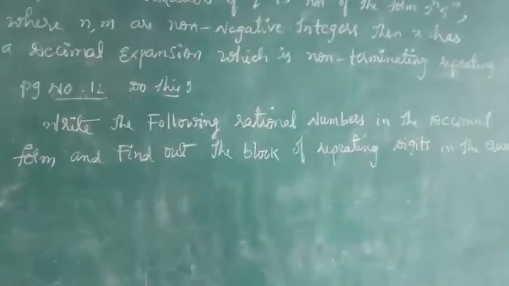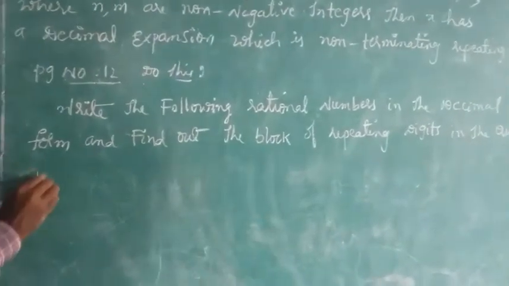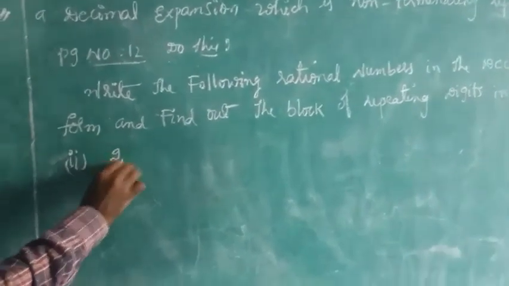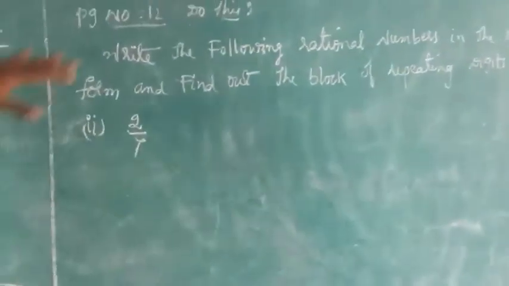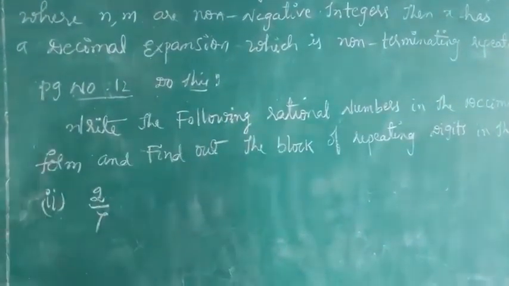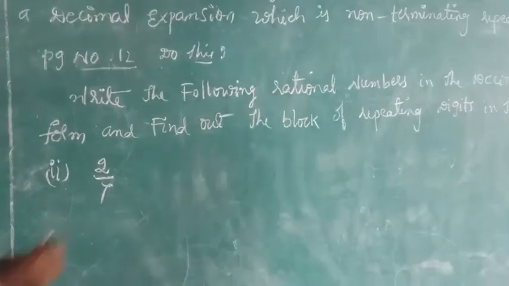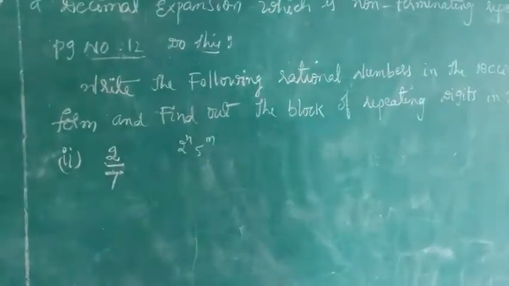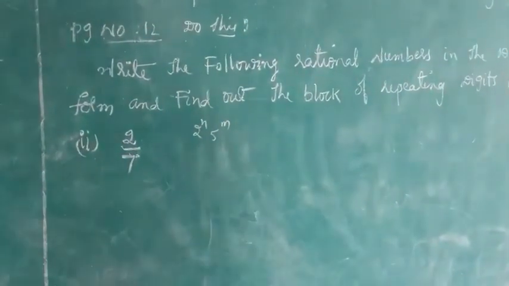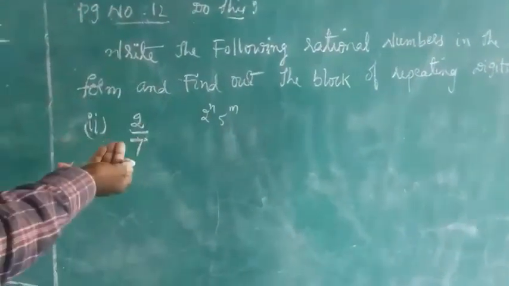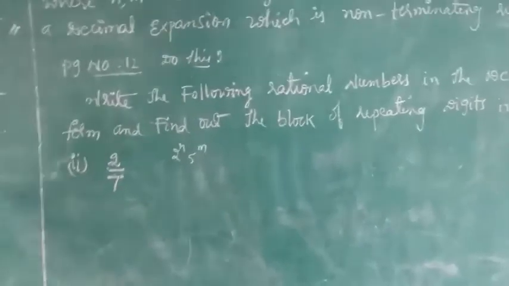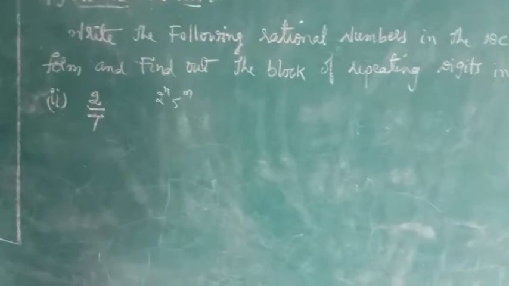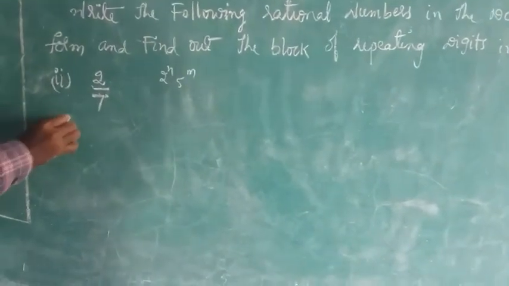What is the problem? I would like to tell you the second one. What is the second one? 2 by 7. Write the following rational number in the decimal form and find out the block of repeating digits in the quotient. This 7 you cannot write in the form of 2 to the power of n into 5 to the power of n. You cannot write this denominator. That's why the decimal expansion will be repeating, not terminating. So here you need to do the division only.